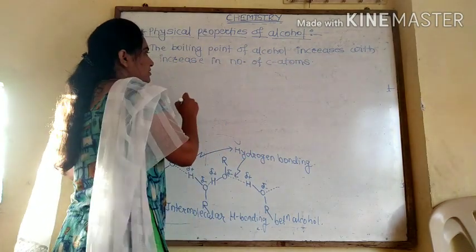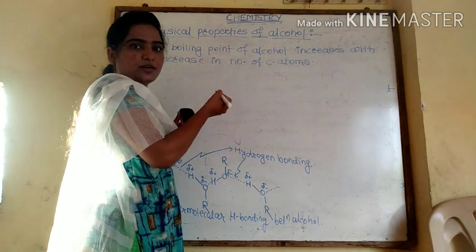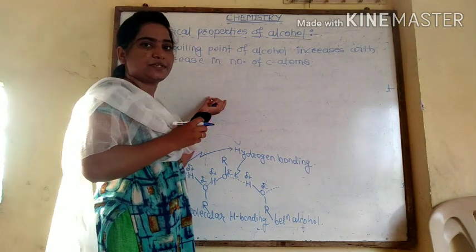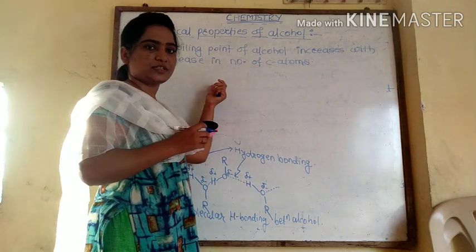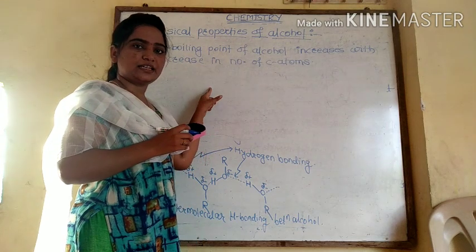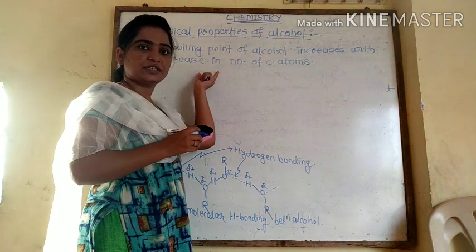For example, methanol, ethanol, propanol. So propanol has a higher boiling point than that of ethanol. Ethanol has a higher boiling point than that of the methanol.